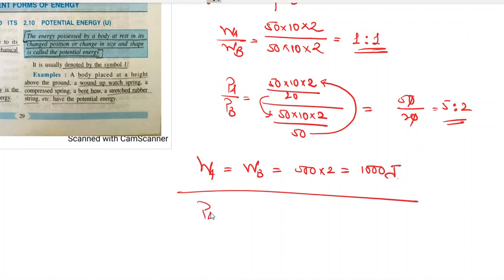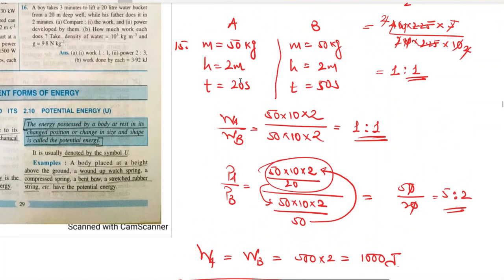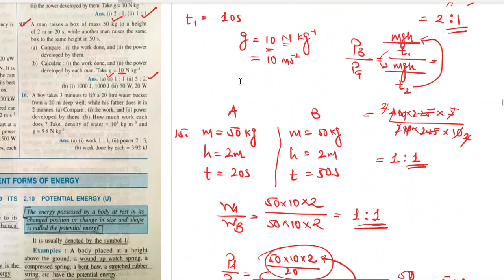What about power developed by A? It is 50 into 10 into 2 upon 20. I'm just writing this numerator over here. So 0, 0 cuts, 2, 2 cuts, and 50 ones are 50 watt. And power developed by B is 50 into 10 into 2 upon 50, that is nothing but 20 watts. 50 watts and 20 watts.